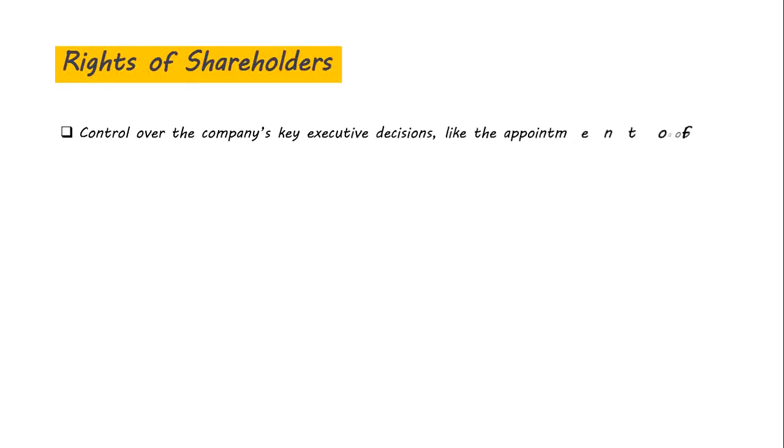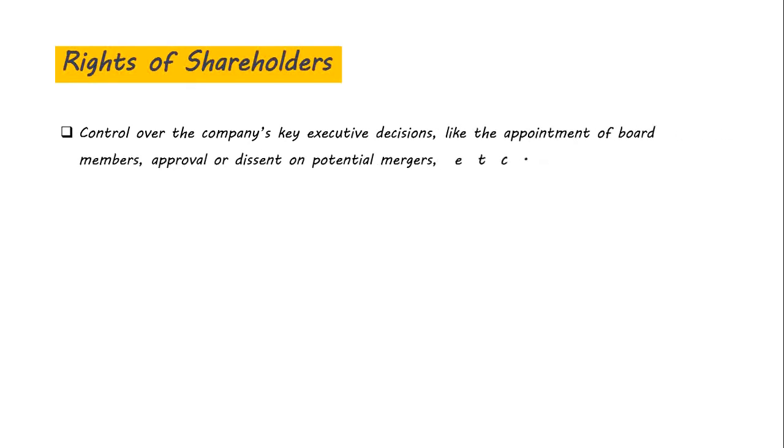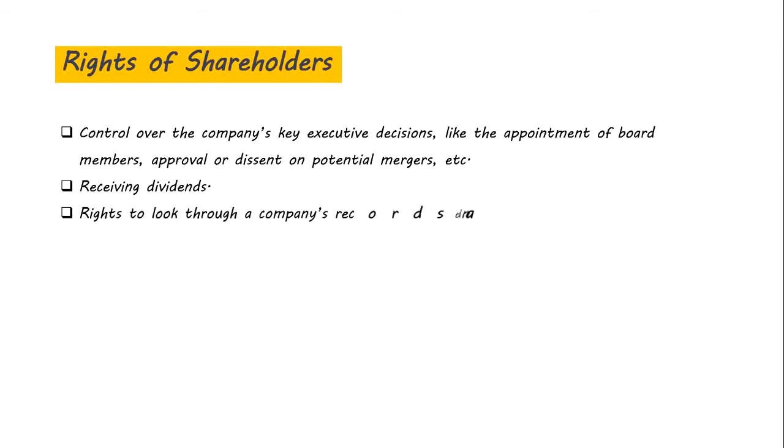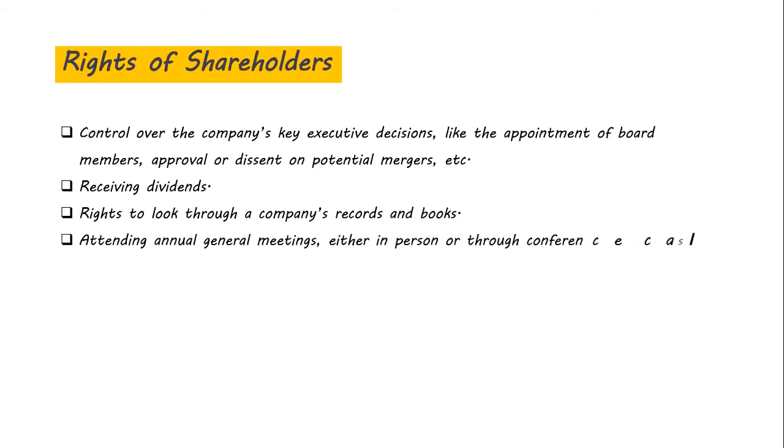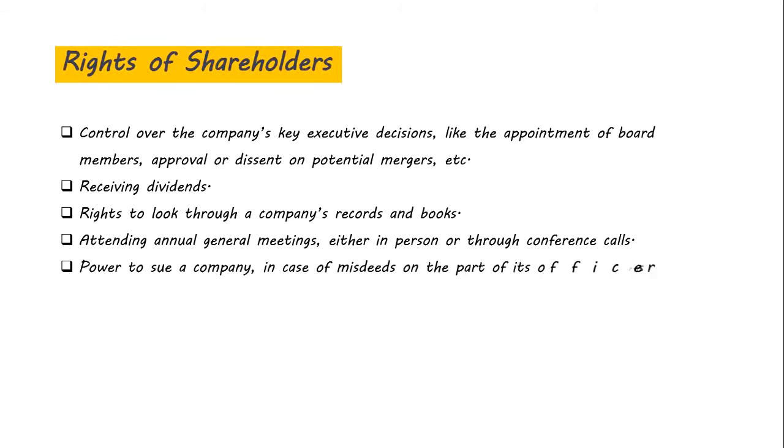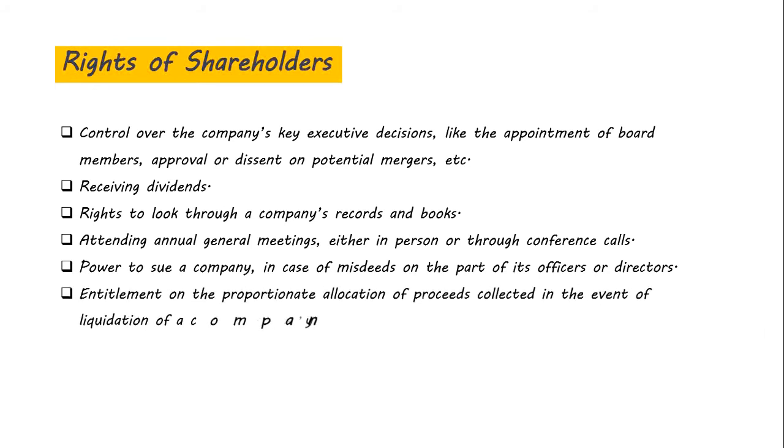Let's know the rights of shareholders. Control over the company's key executive decisions, like the appointment of board members, approval or dissent on potential mergers, etc. Receiving dividends, rights to look through a company's records and books, attending annual general meetings either in person or through conference calls, power to sue a company in case of misdeeds on the part of its officers or directors, entitlement on the proportionate allocation of proceeds collected in the event of liquidation of a company's assets.